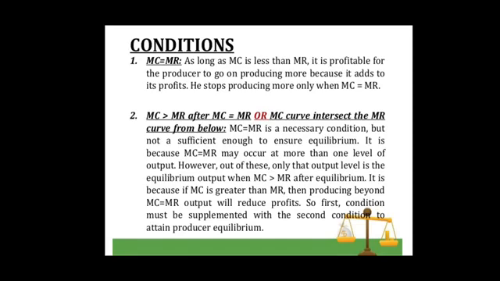Students, under both the situations, that is both in cases of perfect competition and imperfect competition, there are two important conditions which are needed for producer's equilibrium.